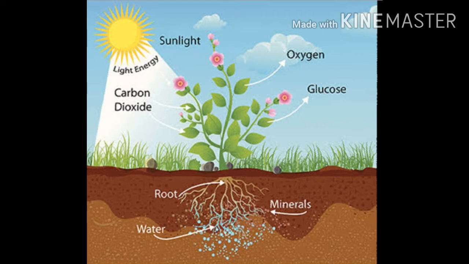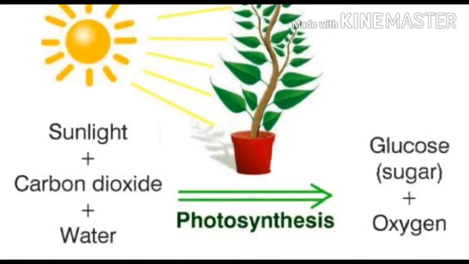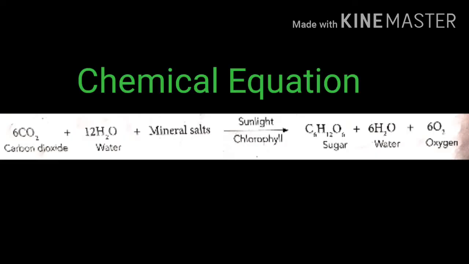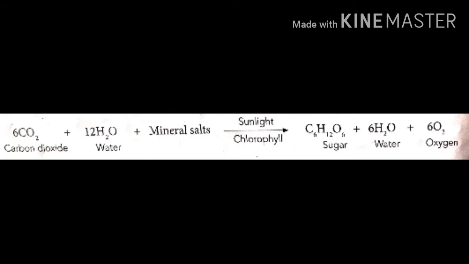Plants prepare their food using water, carbon dioxide and mineral salts in the presence of sunlight and chlorophyll by the process called photosynthesis. Photo means light, synthesis means to combine together. That is the process to prepare its food using the raw materials. This is the chemical equation for the process of photosynthesis. So we know plants can prepare their food by themselves. To prepare its food, what raw materials does a plant need? They need water, carbon dioxide and mineral salts in the presence of sunlight and chlorophyll.